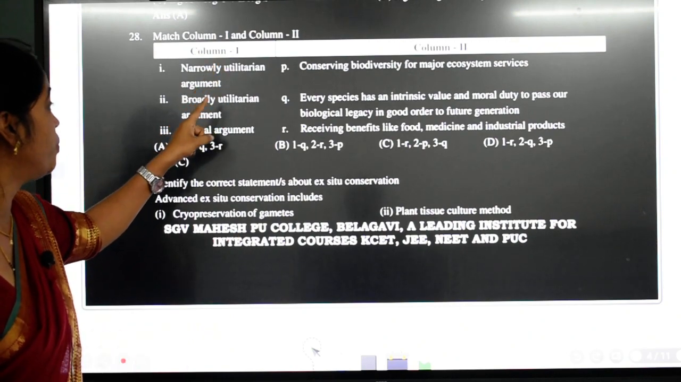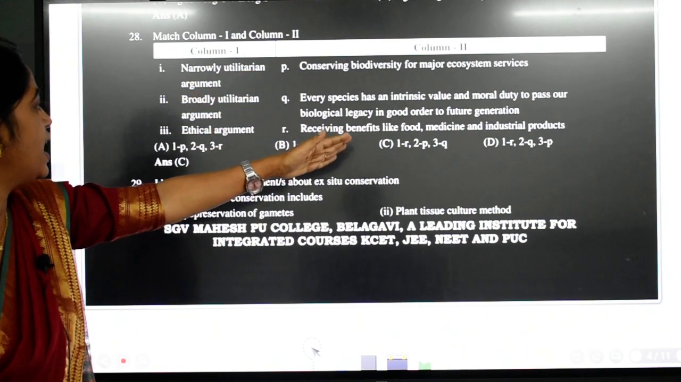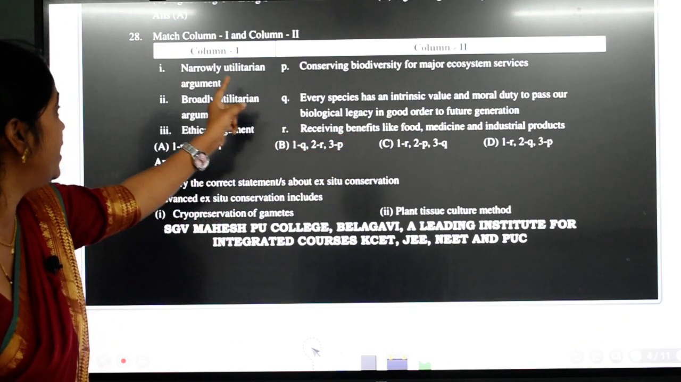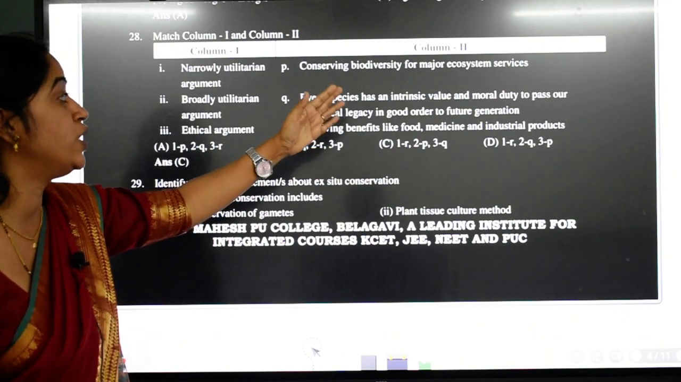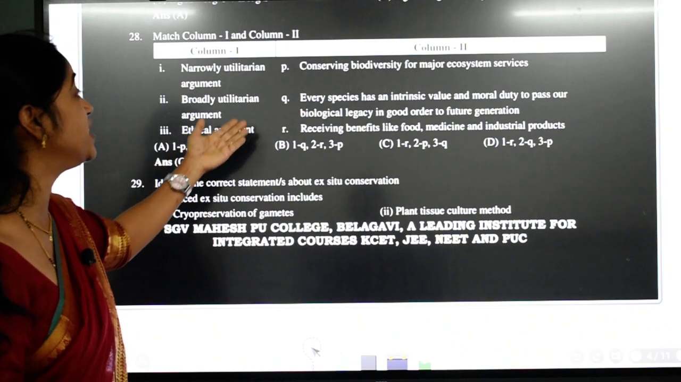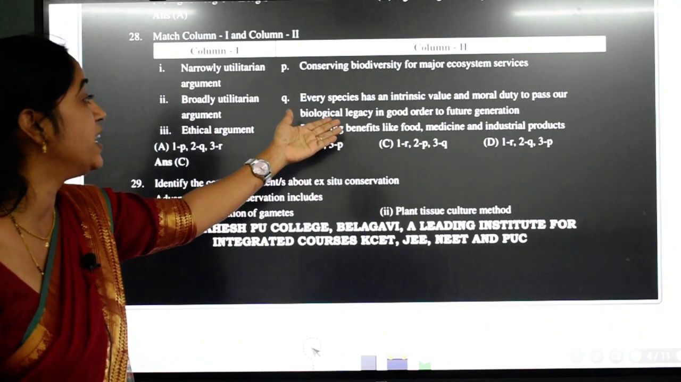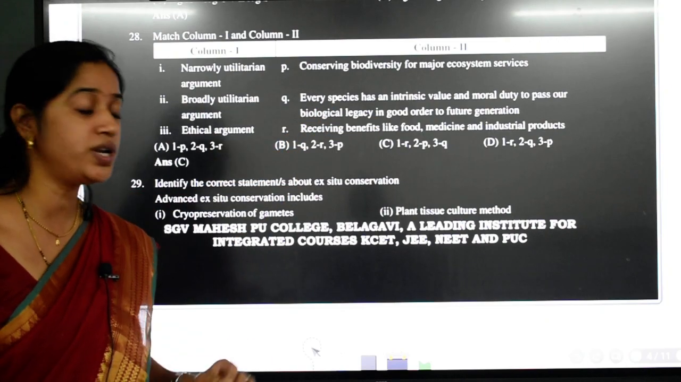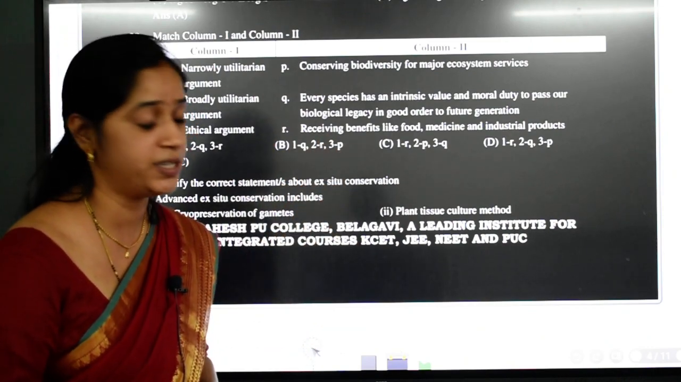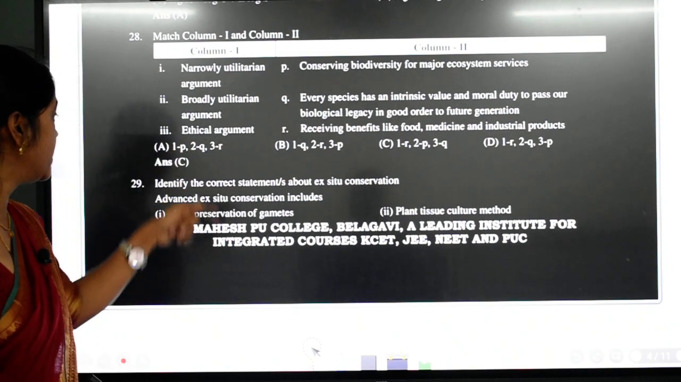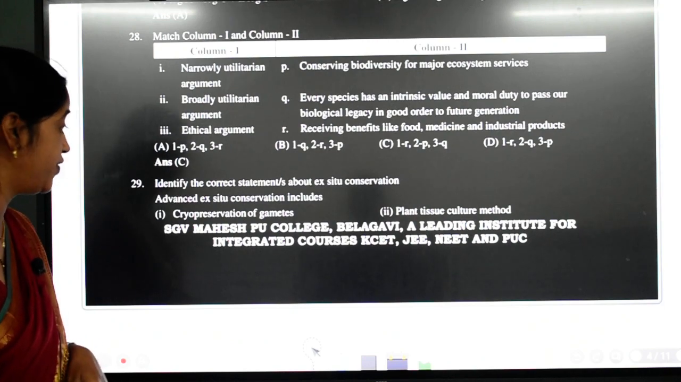Narrowly utilitarian arguments. Okay, if you see the options here, receiving benefits like food, medicine and industrial products comes under narrow. In broad utilitarian, we see conserving biodiversity for the major ecosystem services. And in ethical arguments, every species has an intrinsic value and a moral duty to pass on our biological legacy in good order to future generations. See students, these same statements have been copied from the NCERT. If you refer to the NCERT, you will get it. So C is the correct answer. Next one is identify the correct statement about ex situ conservation.